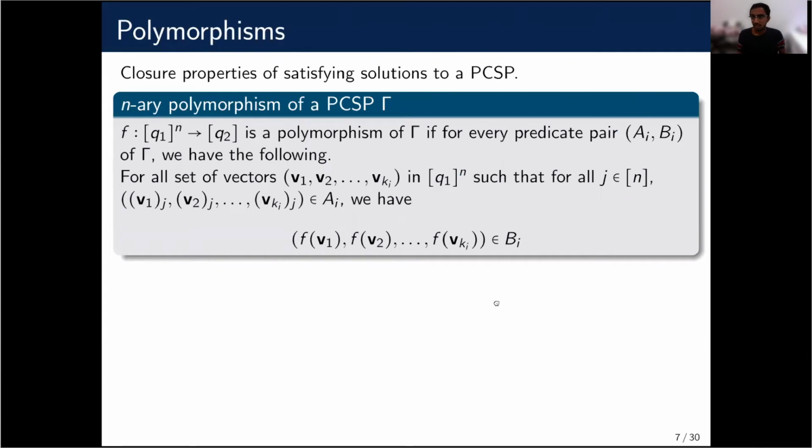So what exactly is this algebraic approach? In this approach, we study objects called polymorphisms, which capture the closure properties of solutions to promise CSPs.